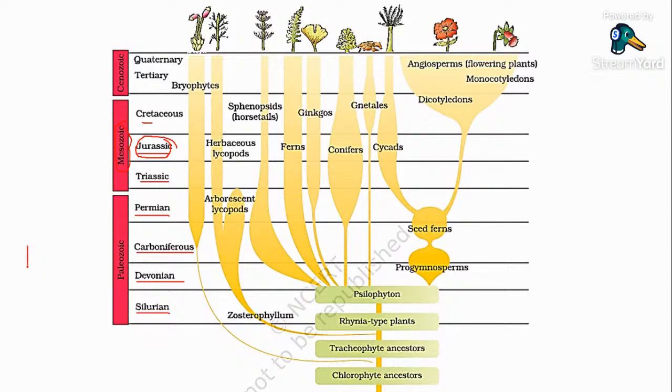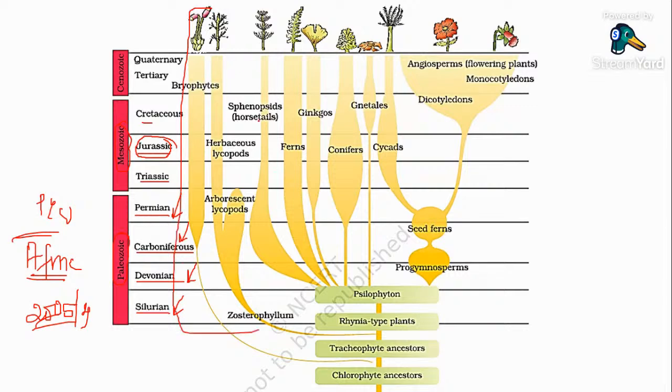This was a previous year AFMC question. AFMC 2005 or 2004, I don't remember, I forgot the year. They asked you to arrange the periods of the Paleozoic era in the correct order: Silurian, Devonian, Carboniferous and Permian. Clear?